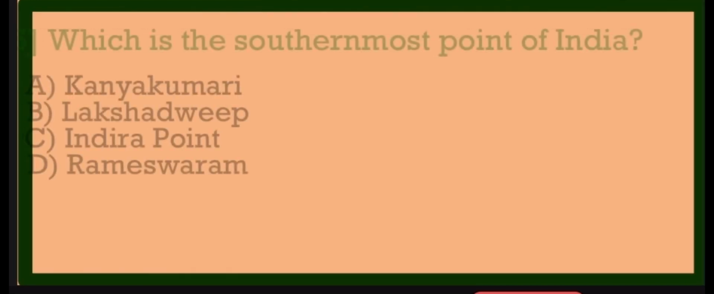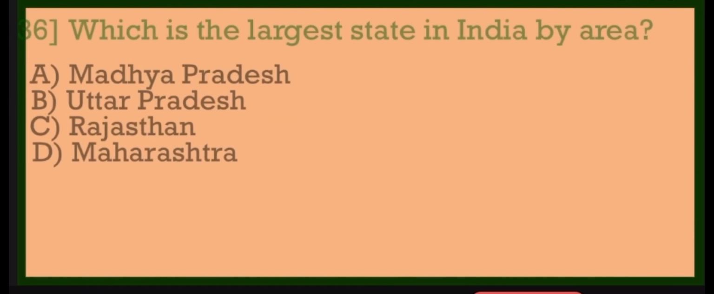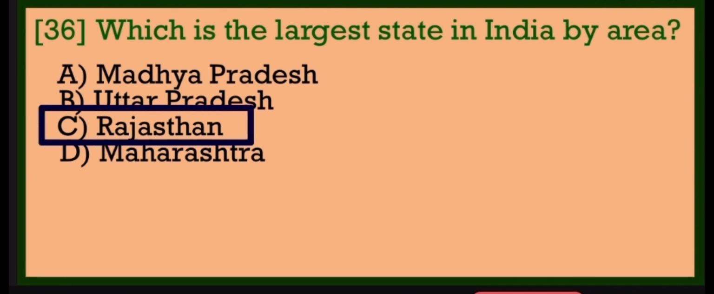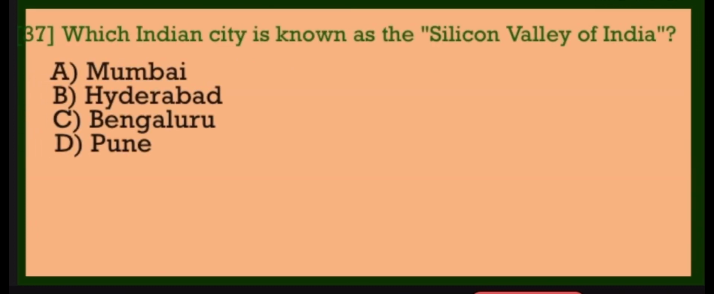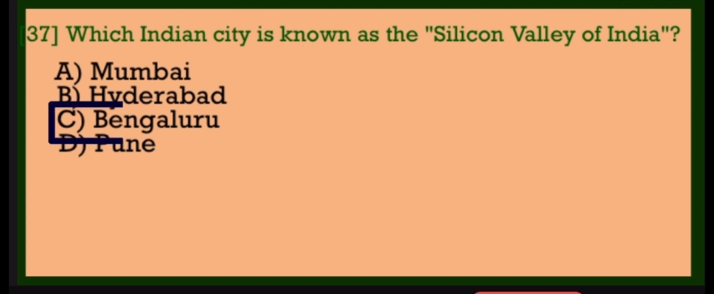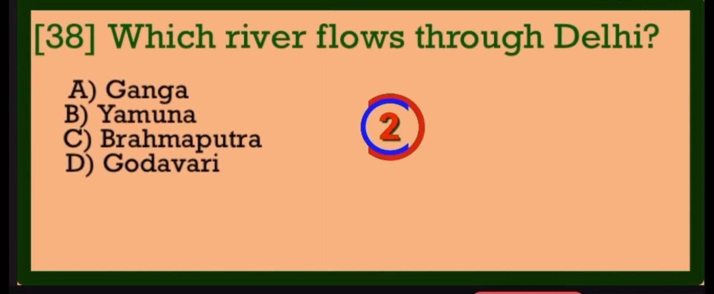1950. Which is the southernmost point of India? Indira Point. Which is the largest state in India by area? Rajasthan. Which Indian city is known as the Silicon Valley of India? Bengaluru. Which river flows through Delhi?